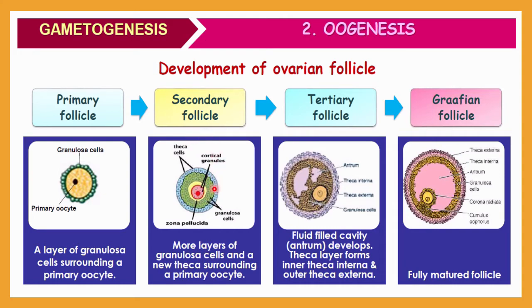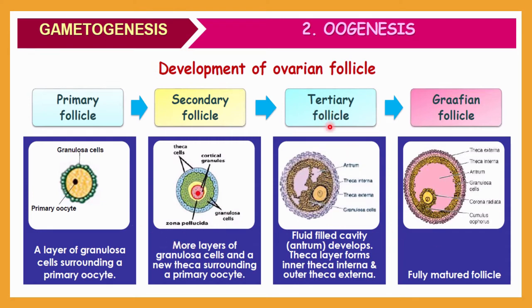Here you can see some more layers of granulosa cells and a new theca surrounding the primary oocyte. This primary oocyte is more grown than the previous one, and it is surrounded by theca. So this is the theca cells, bluish color, then cortical granules, granulosa cells, greenish color, and the zona pellucida, this yellowish color. Okay, that is one more layer. We will discuss in detail. This is just an overview. Each step we will discuss in detail.